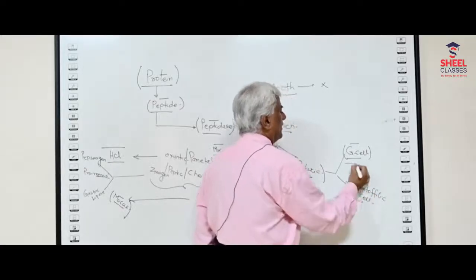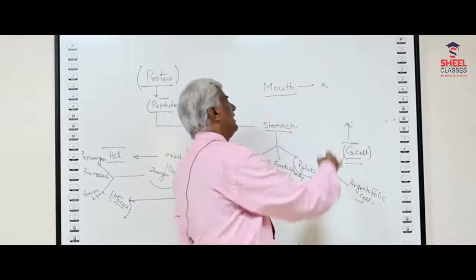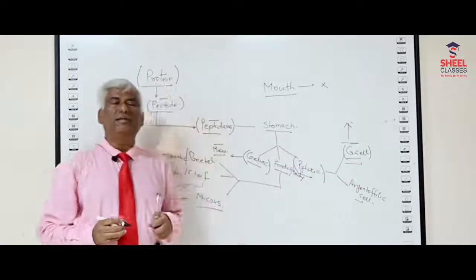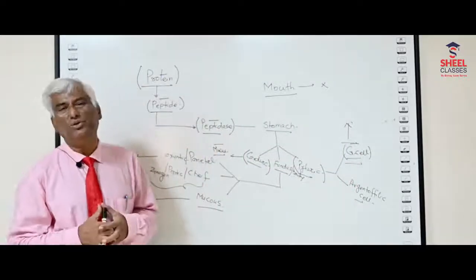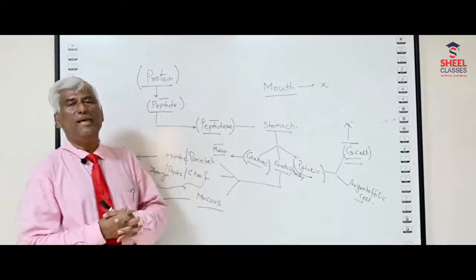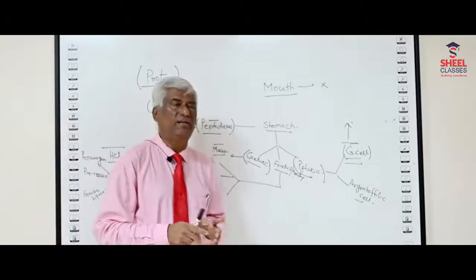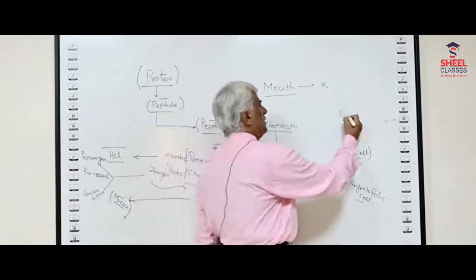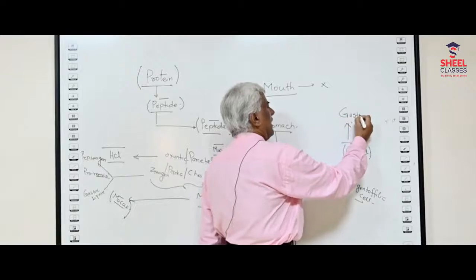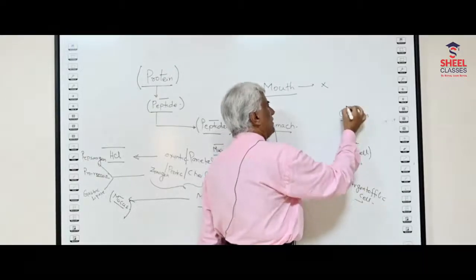All right, my dear. So what does the G cell secrete? The G cell secretes a very specific hormone, and the name of the hormone is gastrin.